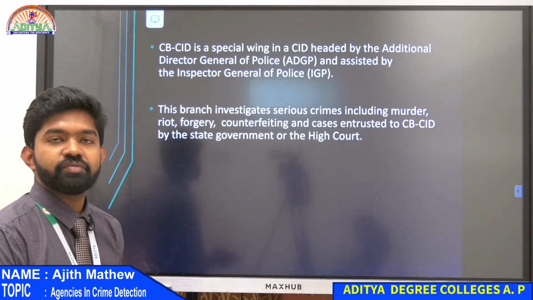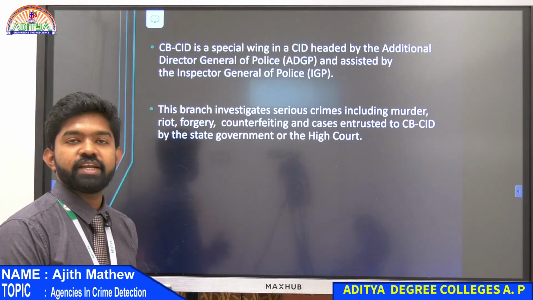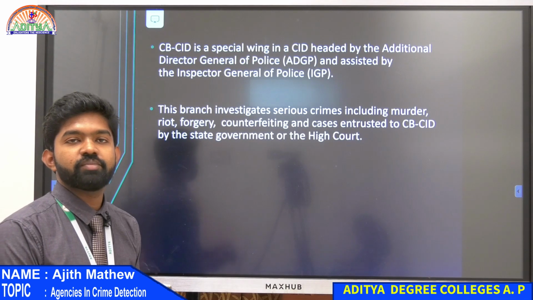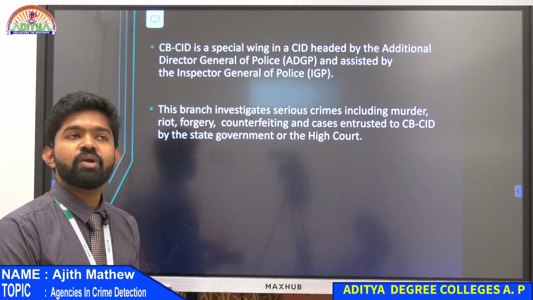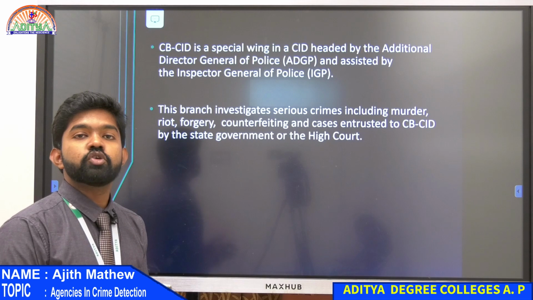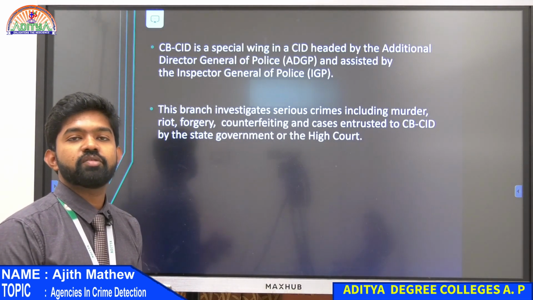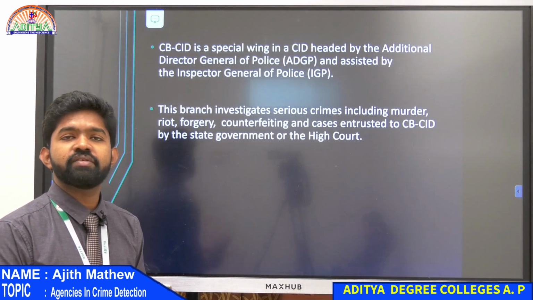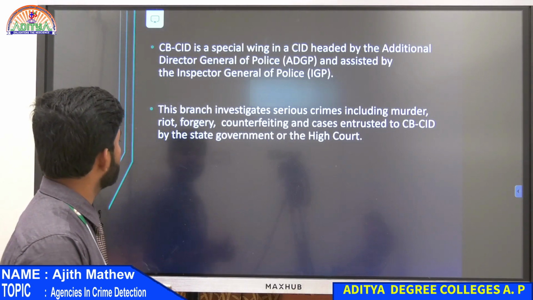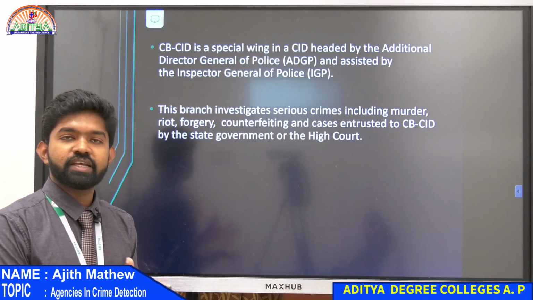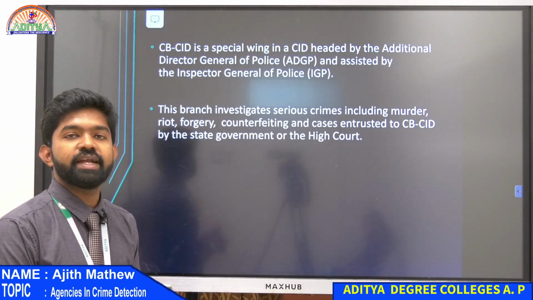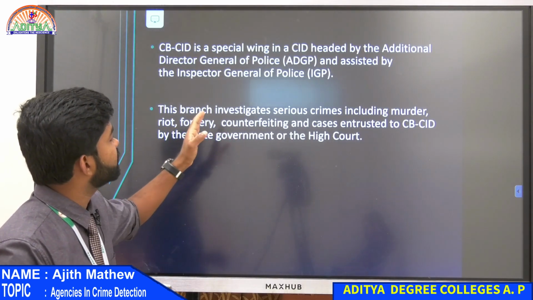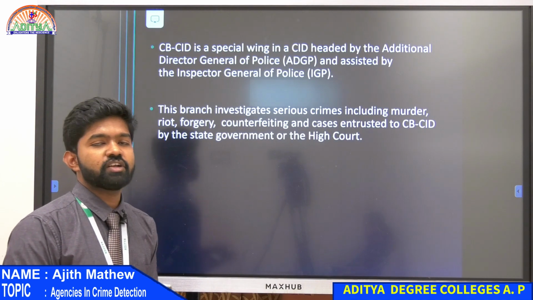The High Court may also tell CBCID or crime branch to investigate some cases. It depends on the state, what the High Court tells them. They only take high profile cases or cases with too much public interest. All those cases will be given to CID or crime branches. Normal cases are usually investigated by the police, who give the report. The state government will tell what cases they are to investigate. The crime branch of CID is headed by the Additional Director General of Police, assisted by the Inspector General of Police.